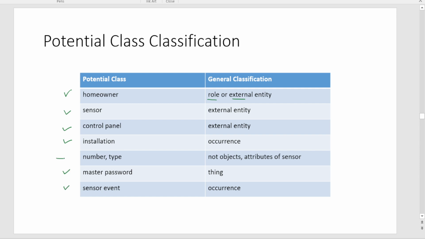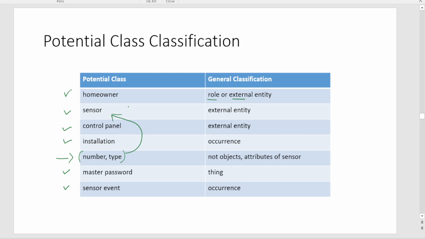Now this thing known as number and type is actually not an object, it's an attribute of sensors. So when this type of data comes in, like number and type, they cannot be put into classes. What we do is assign them as an attribute to another class, which is more meaningful. Okay.